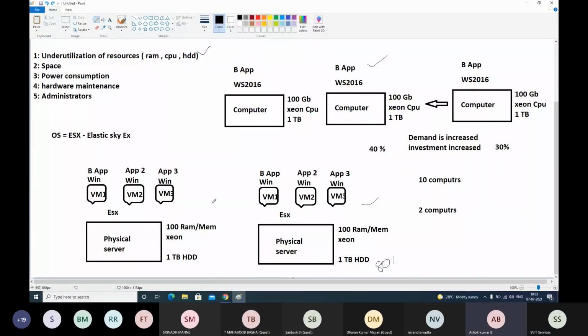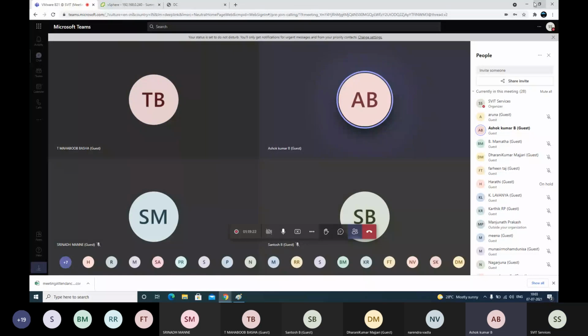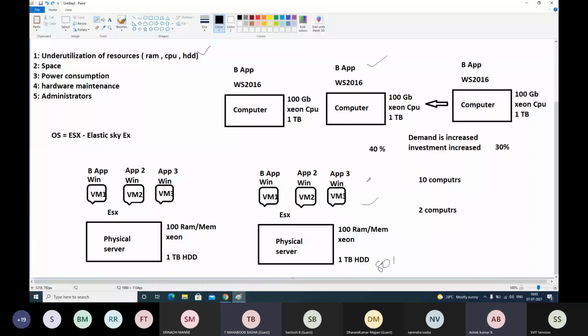I have one doubt, sir. You told that on one server only one business application we can install. On a normal personal laptop, so many applications we can install without any interruption, right? Yes, but those are personal applications. Even if there is an impact, let's say your laptop crashes, there is no major impact for you. But for business applications, it's not like that. Let's say your Flipkart website is running on one machine and that machine has a problem, that website will be down. So how much business will they lose during that 1 hour or 2 hours to fix that problem?